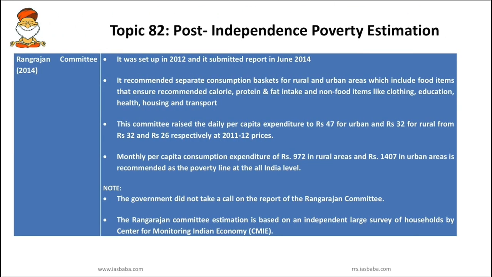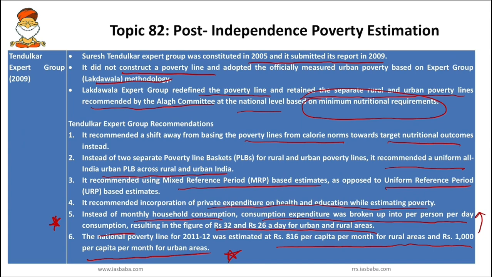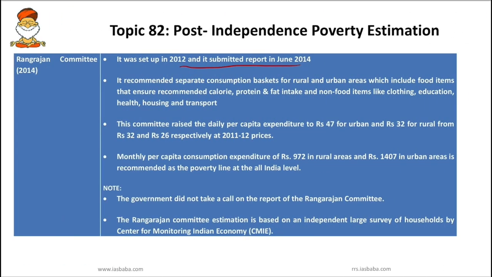So next we will try to understand the Rangarajan Committee. First you have to know, it was set up in 2012 and it submitted its report in June 2014. This Rangarajan Committee recommended separate consumption baskets for rural and urban areas. We know that in the Tendulkar Committee, it said that instead of two separate poverty line baskets, we should have one uniform poverty basket, right?